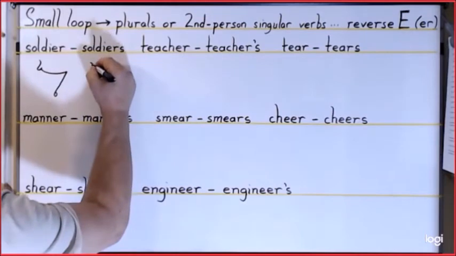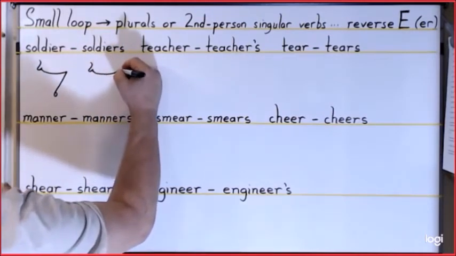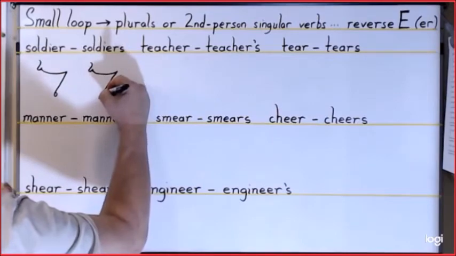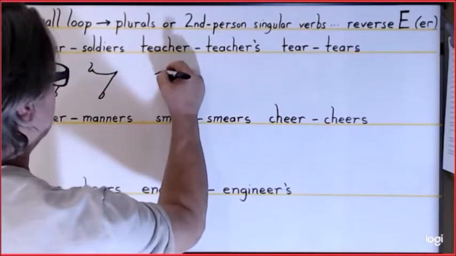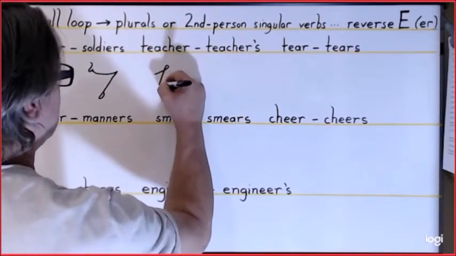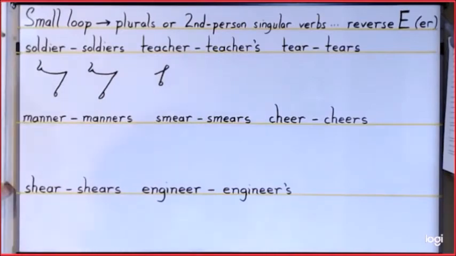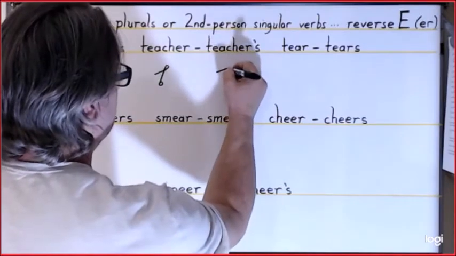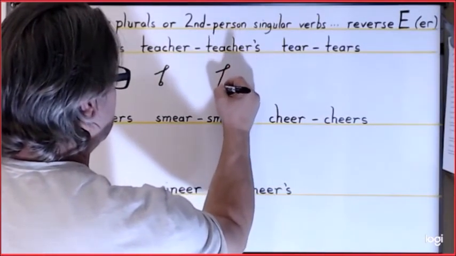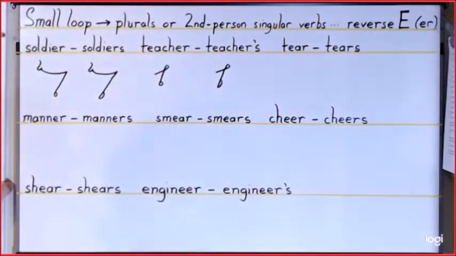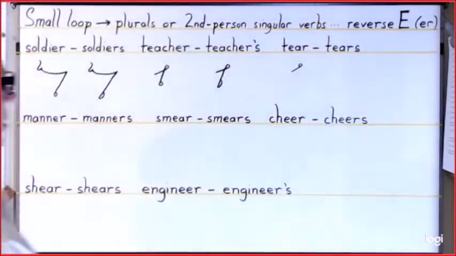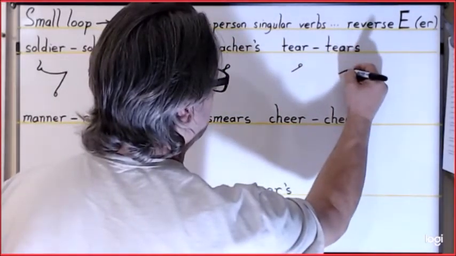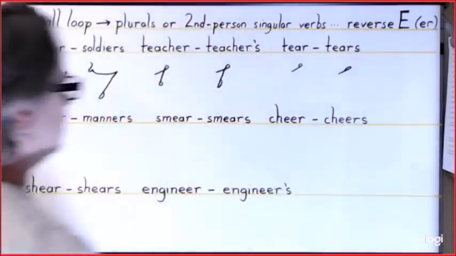So for soldiers, it is SOLJ, and then that extended E for the small loop. For teacher, it is TECH, reverse circle E. For teachers, the possessive here will be TECH, and then that small loop. For tier, it is T, reverse circle E. For tiers, we'll extend that, T, small loop.